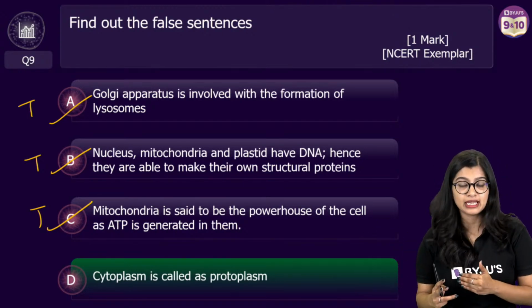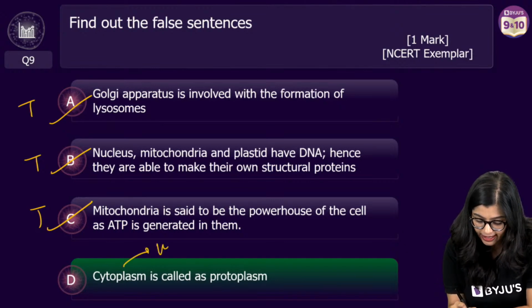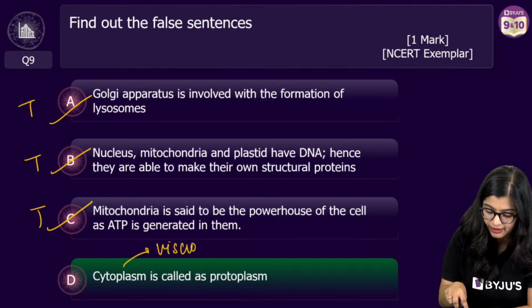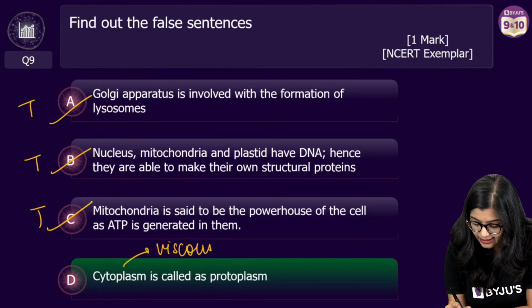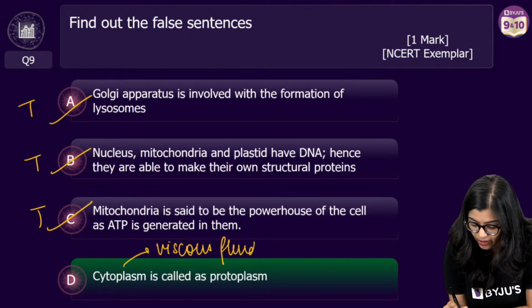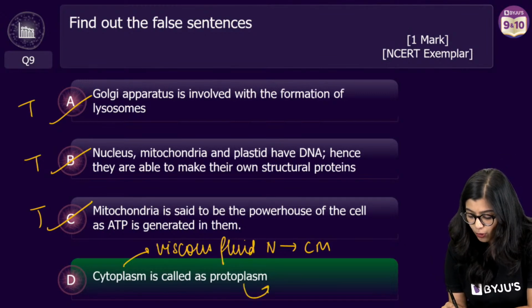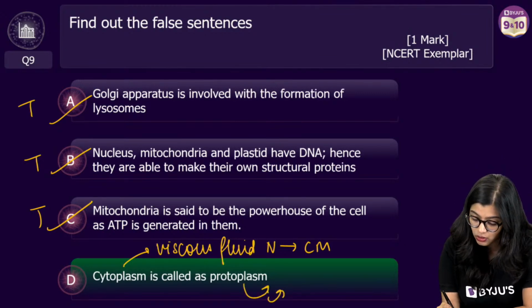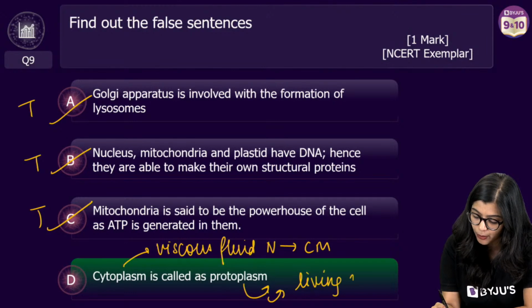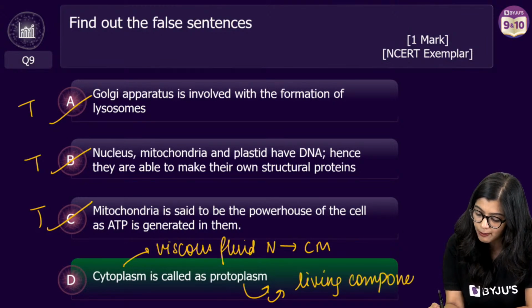The reason being that cytoplasm is the viscous, jelly-like fluid which is present between the nucleus and the cell membrane. While protoplasm includes all the living components. Now what are all the living components of the cell?